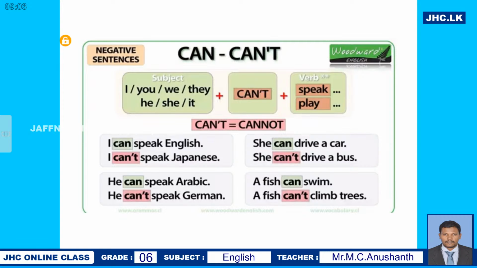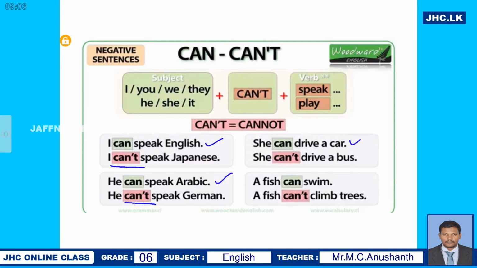Once again, go through the examples. I can speak English. I can't speak Japanese. He can speak Arabic. He can't speak German. She can drive a car. She can't drive a bus.